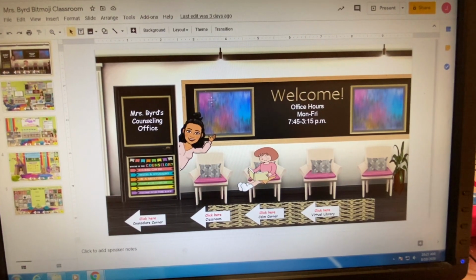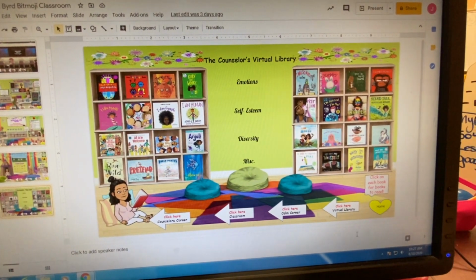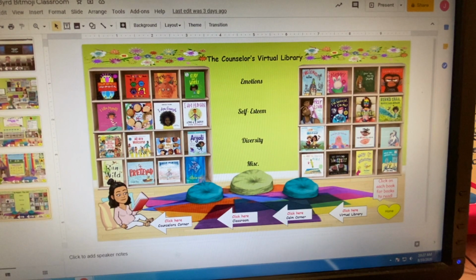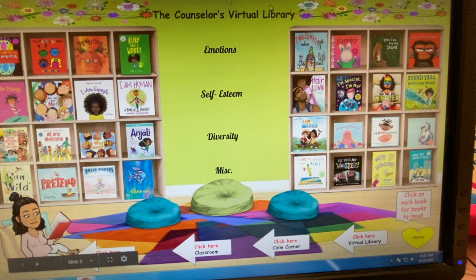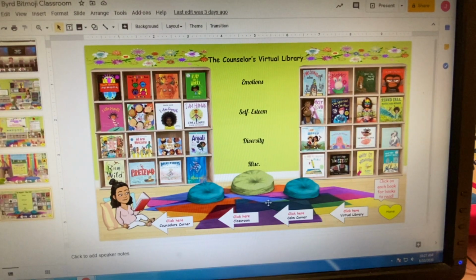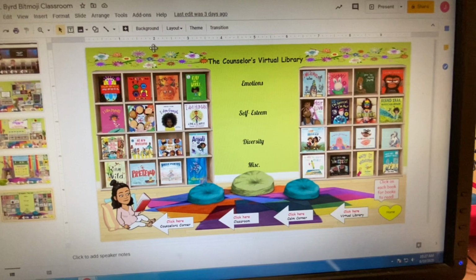You can take out books, put in books, you can change your desk and stuff around. And whatever you change here will automatically change for the kids in their slides. So it's not like you have to make sure, if I change it over here, I have to change it over there. No, it's automatic.